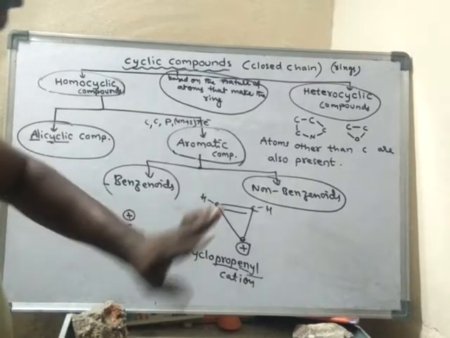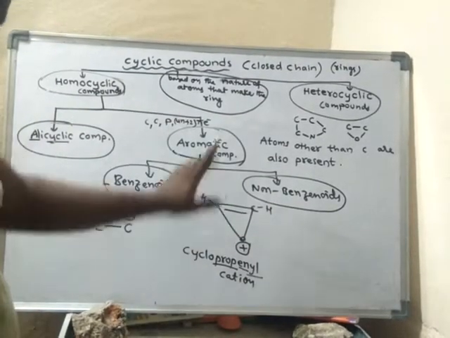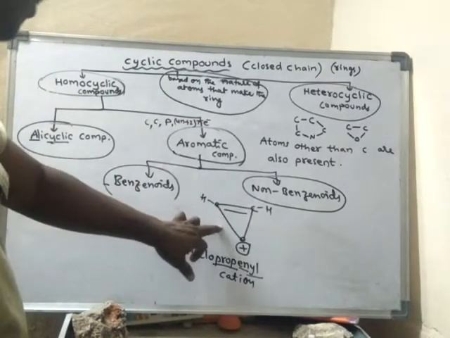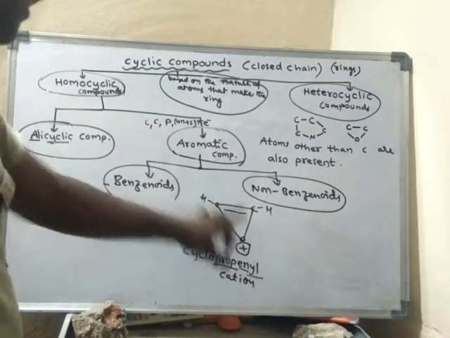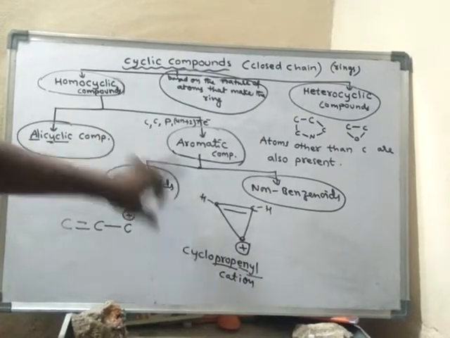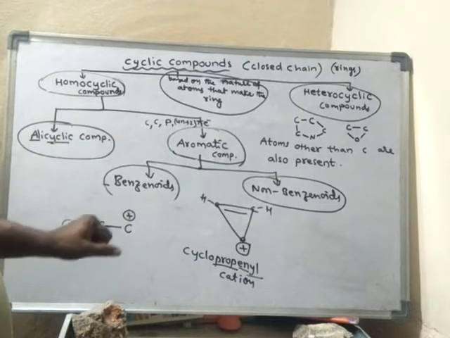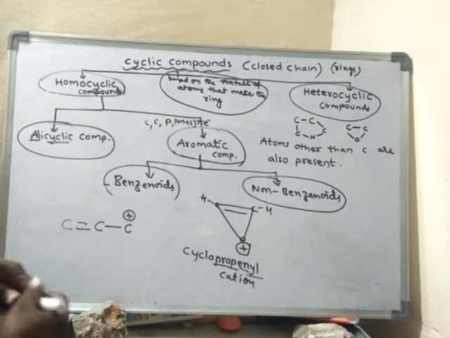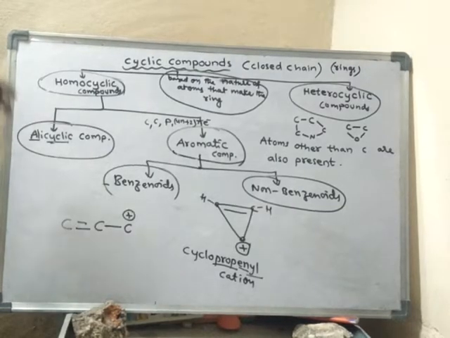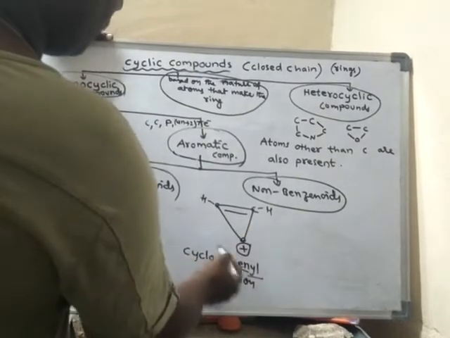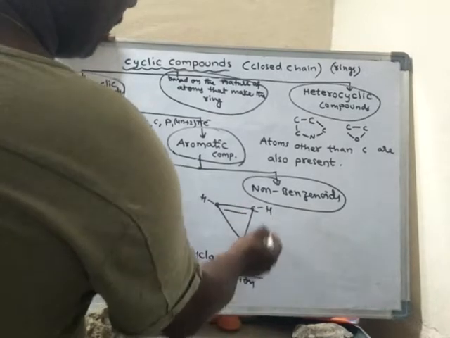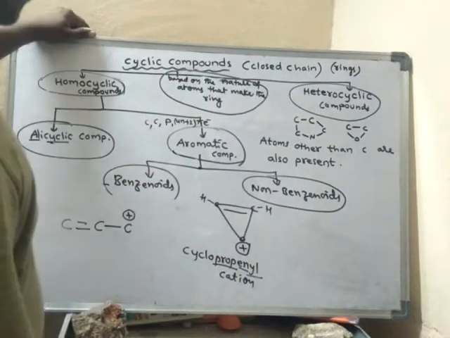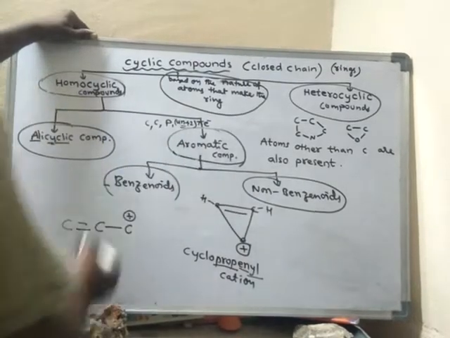Non-benzenoids do not contain a benzene ring, but they are aromatic in nature. Now here it has a cyclic conjugated system. It is a planar molecule, and it has 4n plus 2 pi electrons. How many benzene rings are there here? Is there any benzene ring? No benzene ring. So actually N stands for the number of benzene rings.